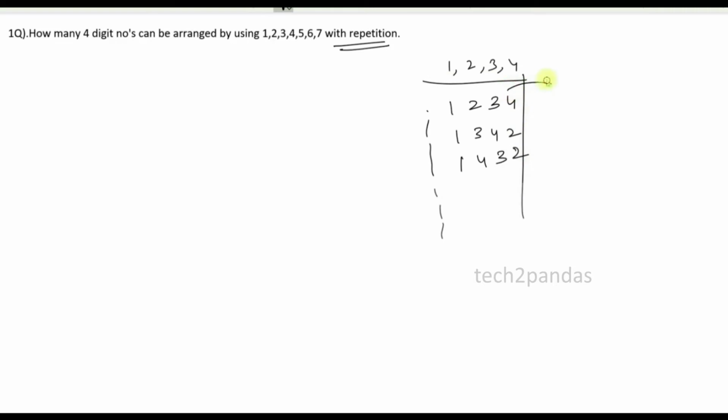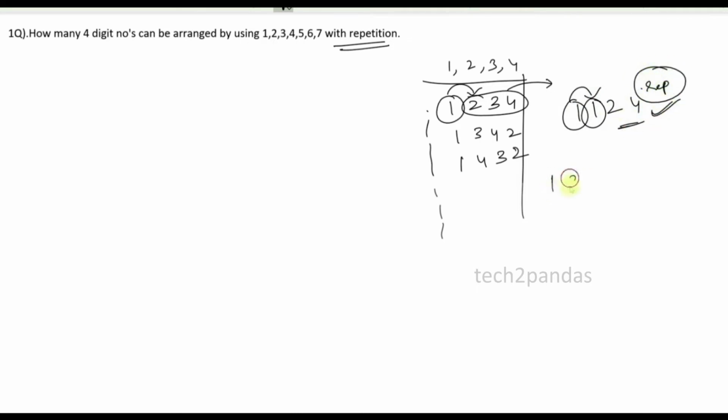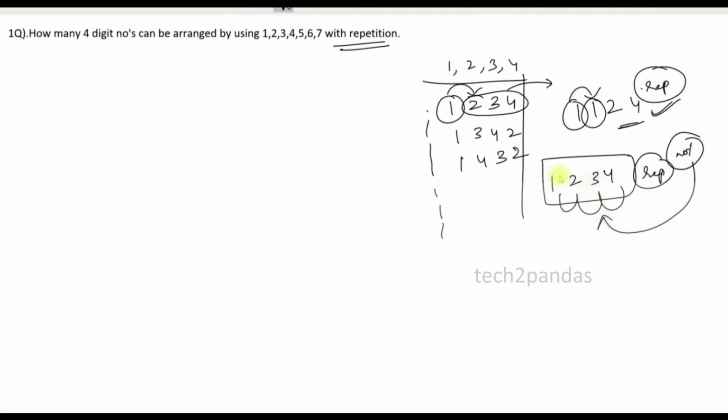Repetition is not allowed means the digits should not repeat. For example, 1 1 2 4: 1 is repeating twice, so this is a repetition condition. For example, 1 2 3 4 is a number where no digit is repeating, so here repetition is not allowed. That is, a digit should not appear again and again. That is called the repetition allowed and repetition not allowed condition.